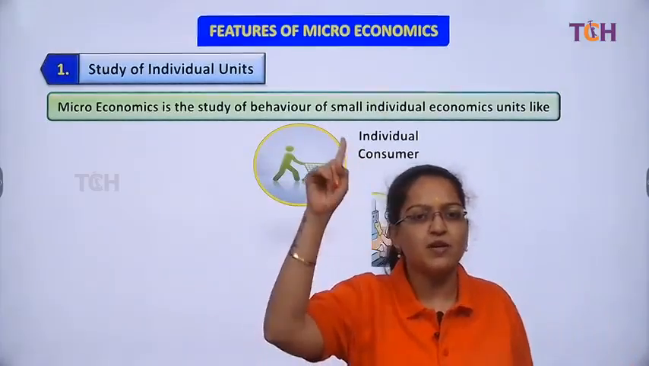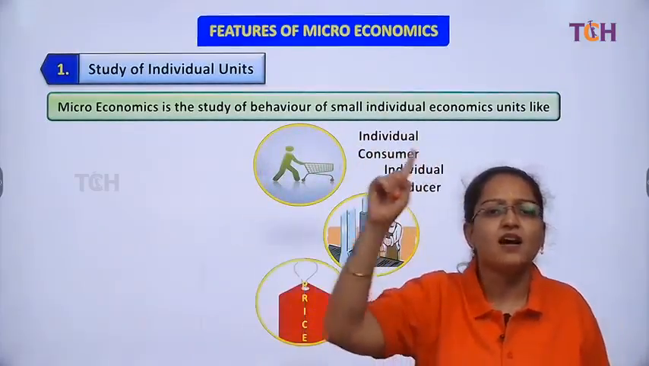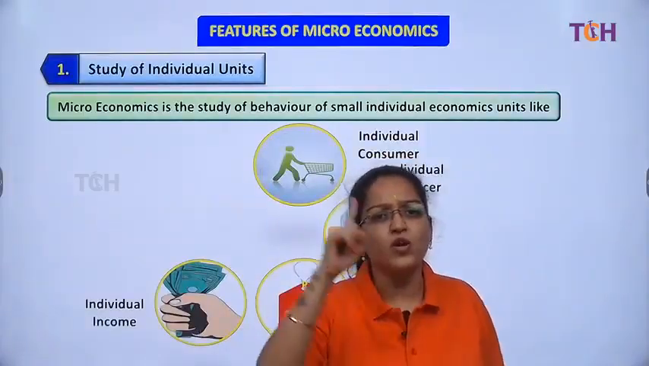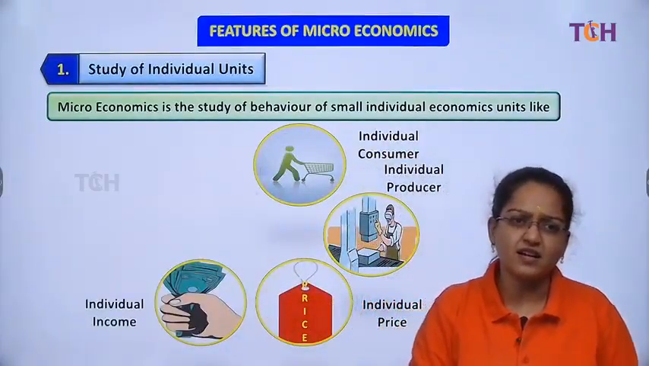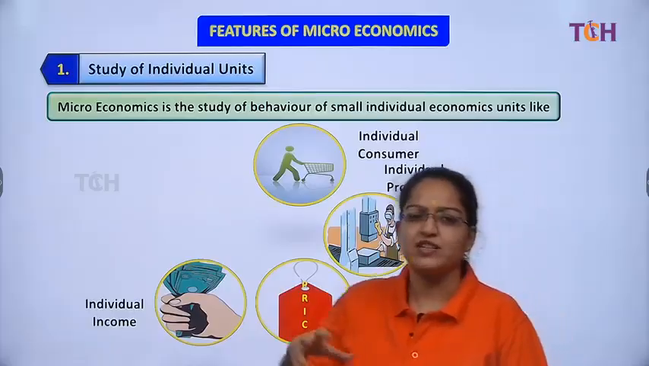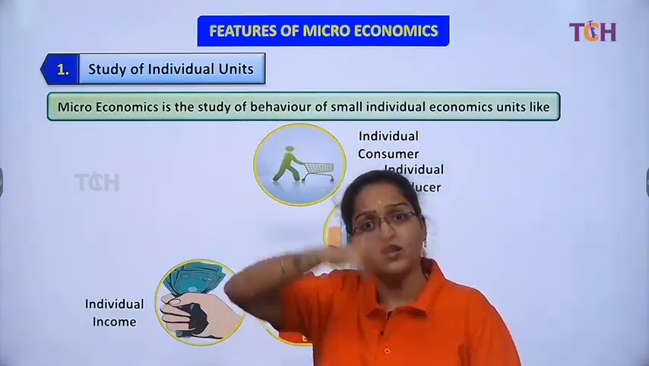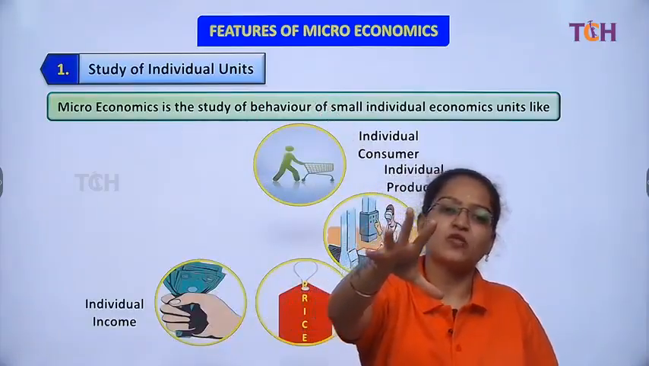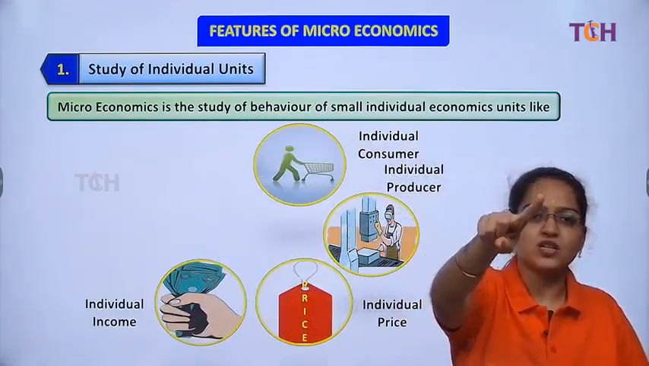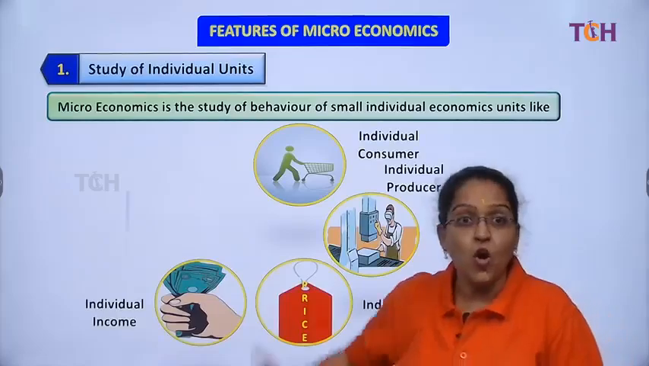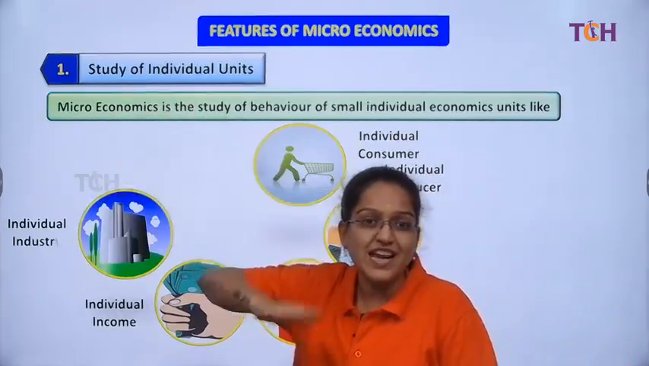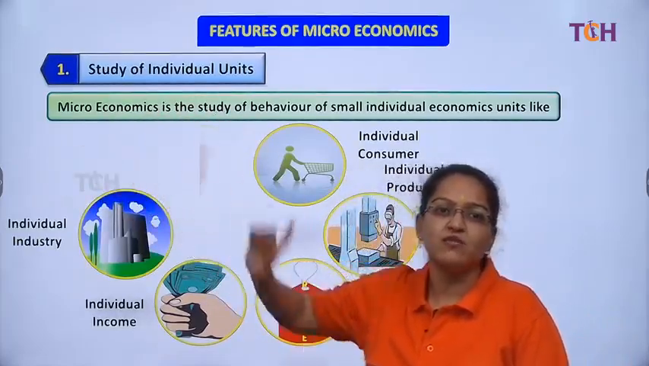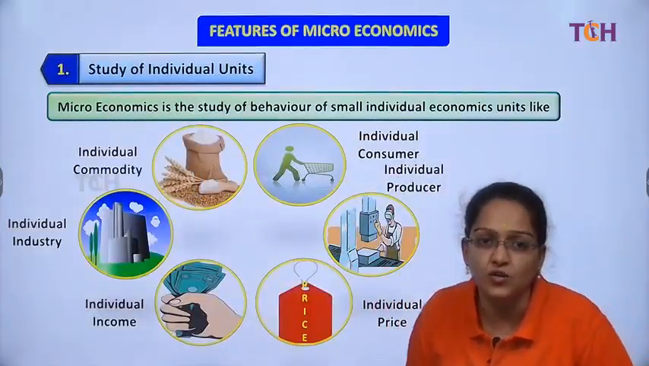Study of one individual, one company, one person, one state, one school, one college, one class. That's a study of an individual unit. For example, we are talking about all the products, all the teachers, all students. But with respect to TCH, it's one educational institution. It's a study of an individual unit. When you talk about macro, the exact opposite, that would be a part of the study of aggregate units, right, students?